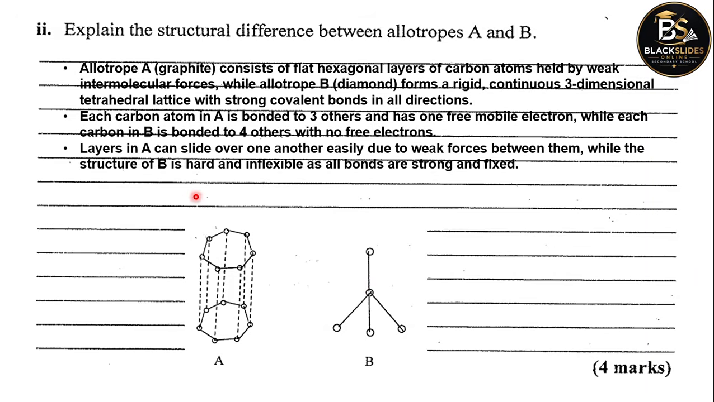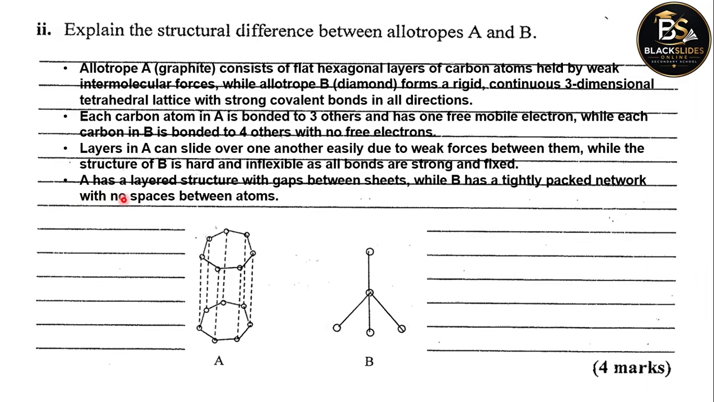Layers in A slide over each other, meaning this layer can slide over this one, over one another, easily due to weak forces between them. While the structure of B is hard and inflexible, as all bonds are strong and fixed. Those are the structural differences between the 2 crystalline allotropes of carbon, graphite and diamond.